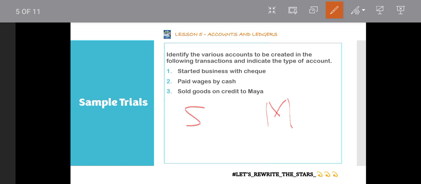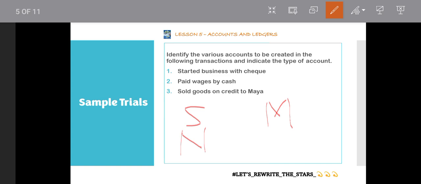So now the sales. Because it is a selling we are doing, at the end of the day, we are expected to receive something. So sales is the revenue for the company. And we said revenue is also identified as a nominal account because it's a service we are providing.